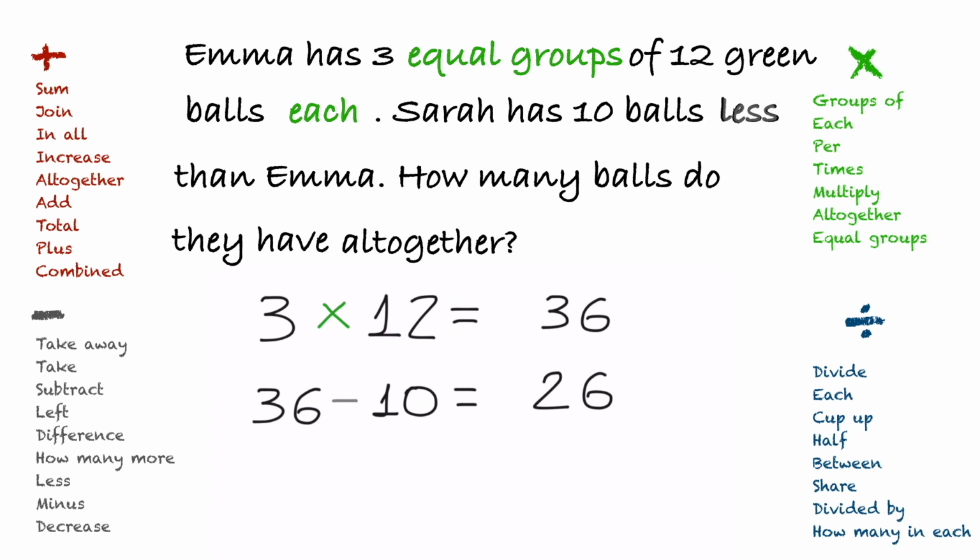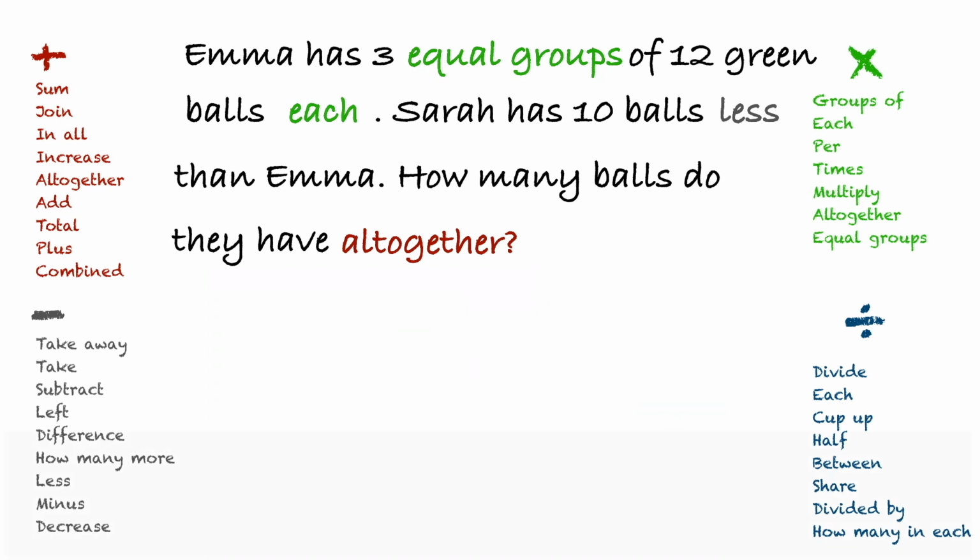Lastly, we need to find how many balls they have all together. This is telling us to add. 36 plus 26 is 62. Okay, let's try another one.